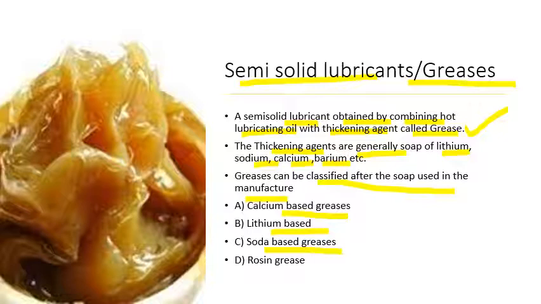Another type of grease is rosin grease. It is also a cheaper grease like calcium based grease. In this, mainly rosin, a plant extraction product, is added. In the railway track and in the streets, these cheaper greases are used. So on the basis of the soap thickeners, we can easily divide the greases into the following types, as well as by their application.